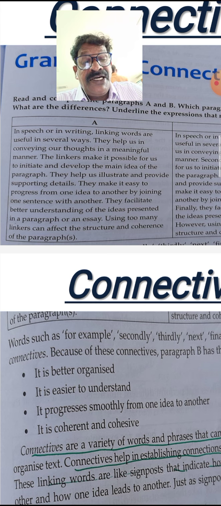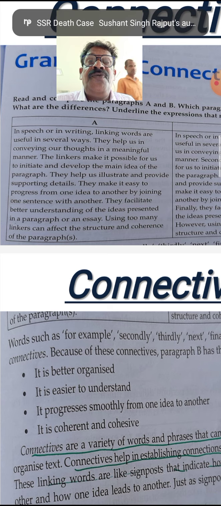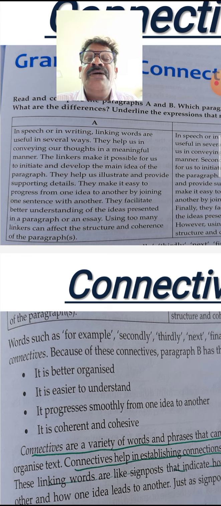They facilitate better understanding of the ideas presented in a paragraph or an essay. Using too many linkers can affect the structure and coherence of the paragraphs. So they can affect, and that means if you use many linkers, that can affect the structure of coherence. Coherence means continuity of the paragraphs.